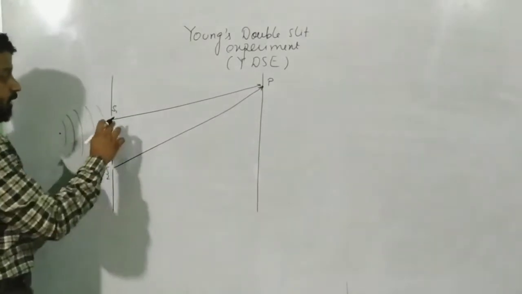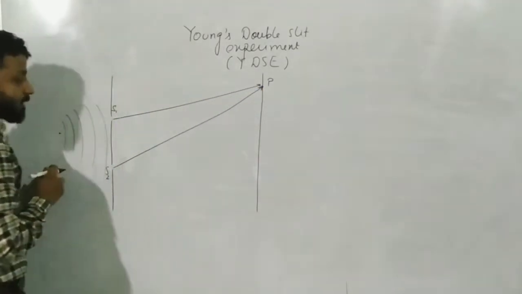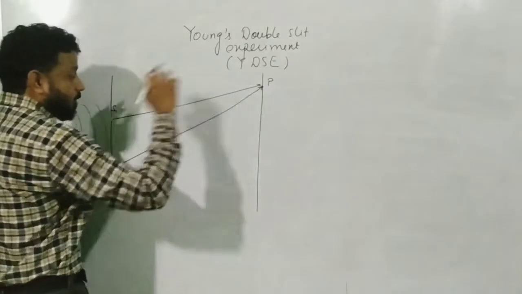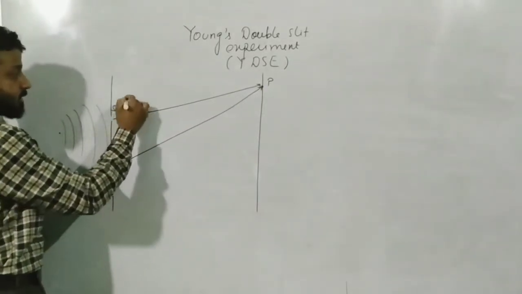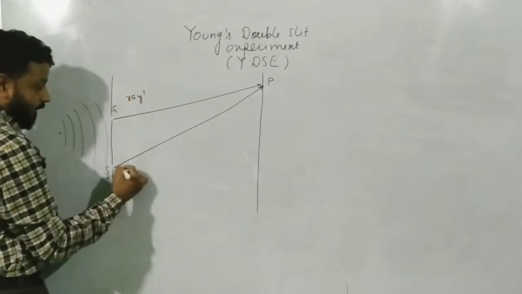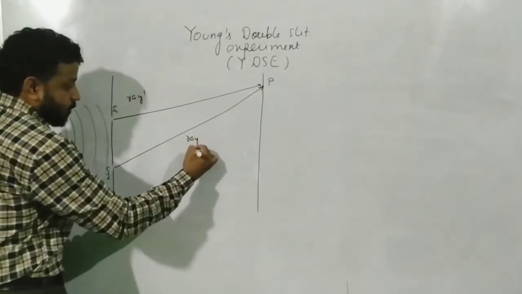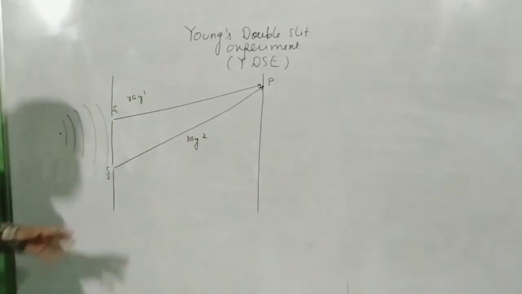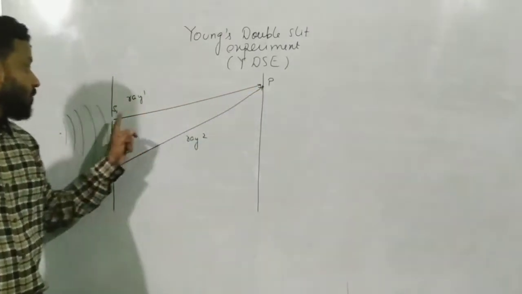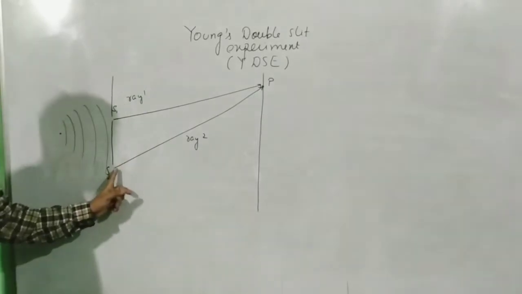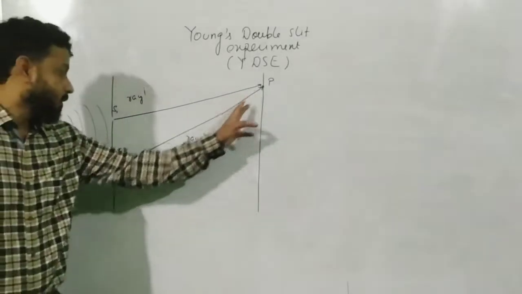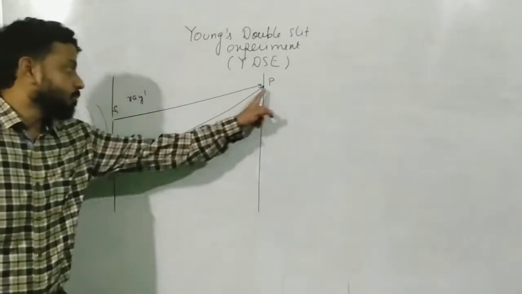S1P is the path length for ray 1, and S2P is the path length for ray 2. So the path traveled to reach point P by ray 1 is S1P, and by ray 2 is S2P.